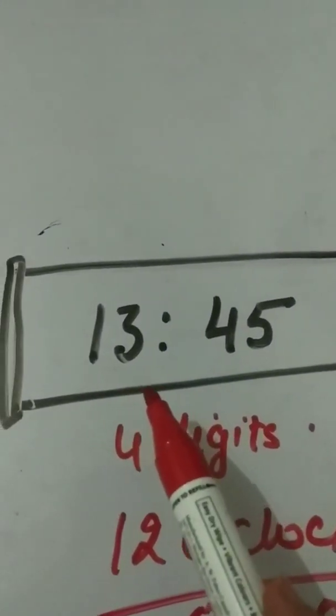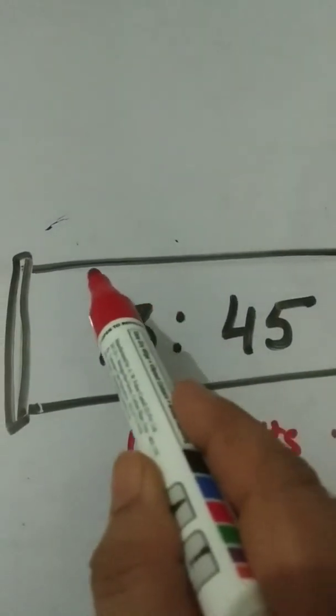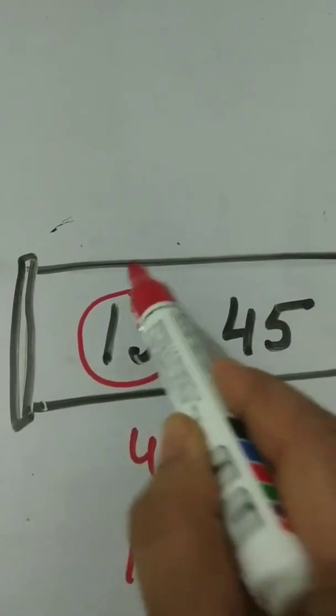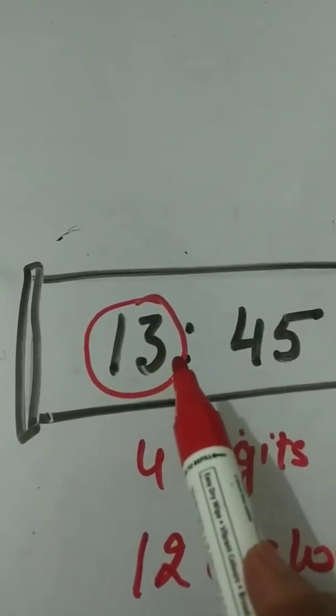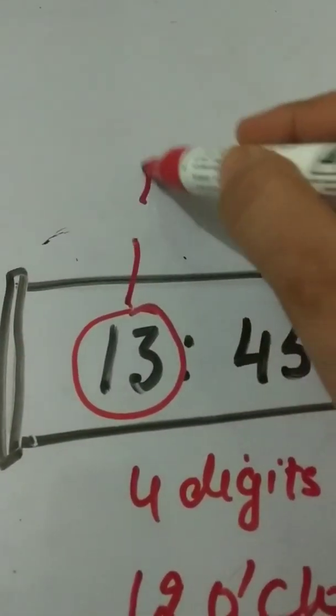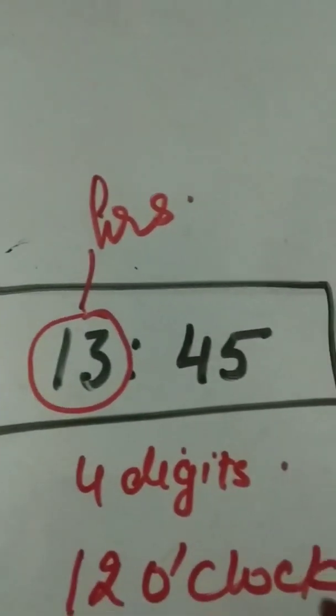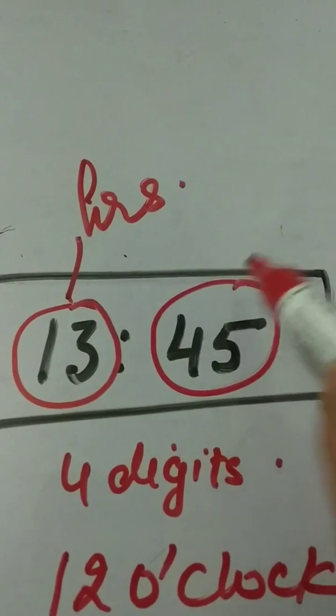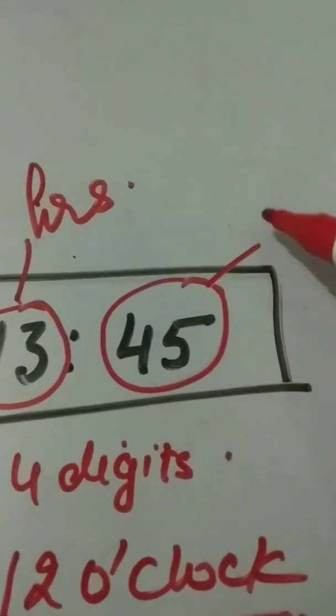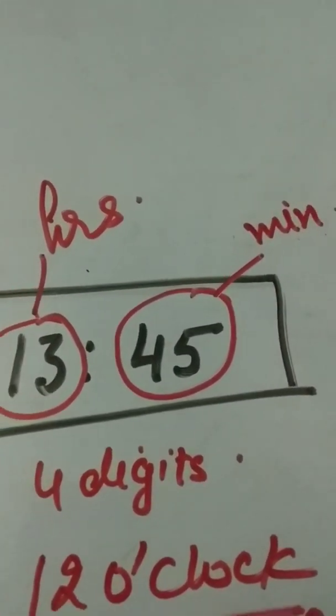In 24 hours clock, first 2 digits on left express hours of the day and next 2 digits express minutes of the day.